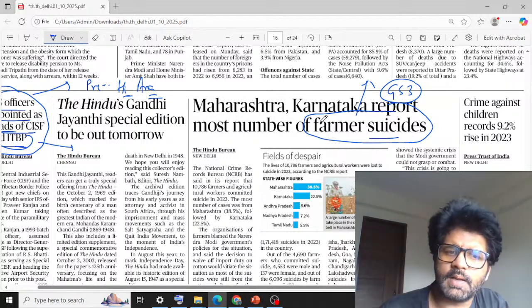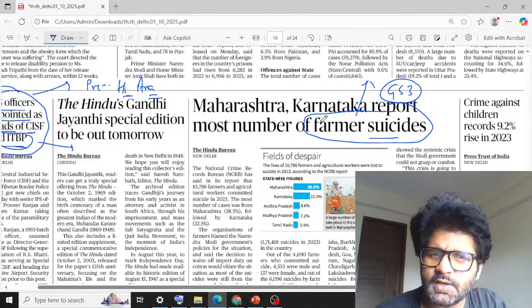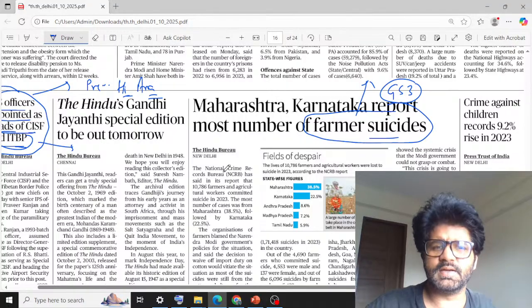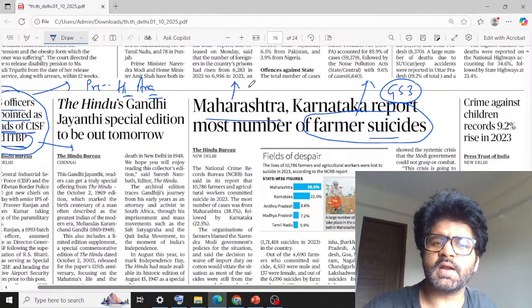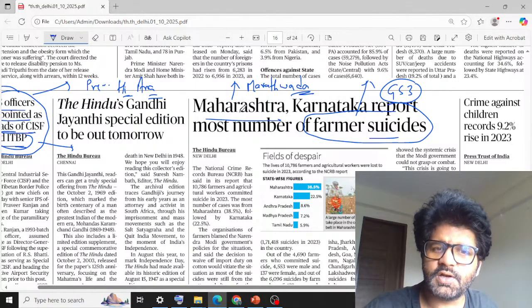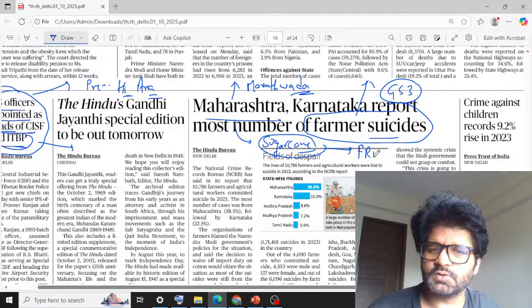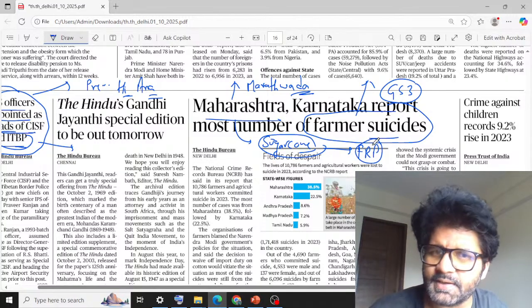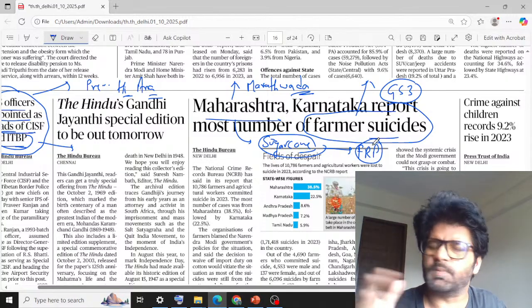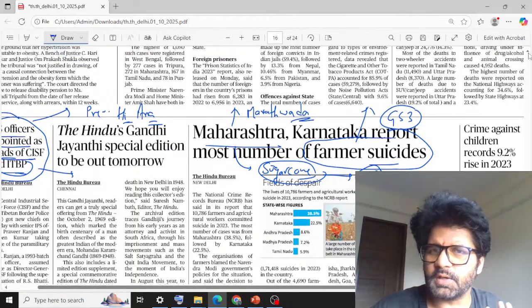In our time, there was a period when we used to say that in the last 10, 20 years, 2 lakh farmers committed suicide. These numbers will tell you about the agrarian distress. Maharashtra faced this because in Maharashtra, you have the Marathwada region, a drought prone region. And in that Marathwada region, they grow water intensive crops like sugarcane, because FRP is provided on sugarcane. So there are multiple reasons leading to these suicides. We'll talk about it in detail later on. I'm just giving you a brief overview. So this article is also important from the GS Mains 3 perspective.